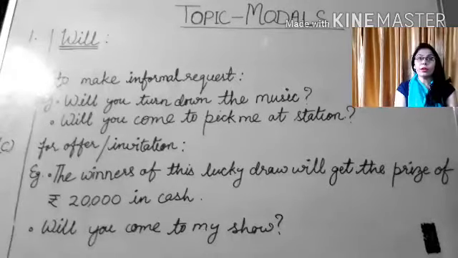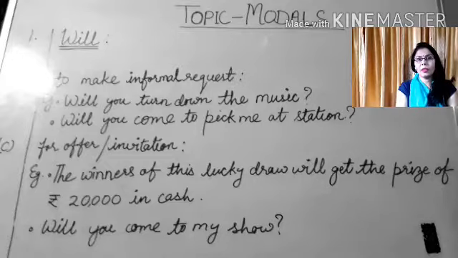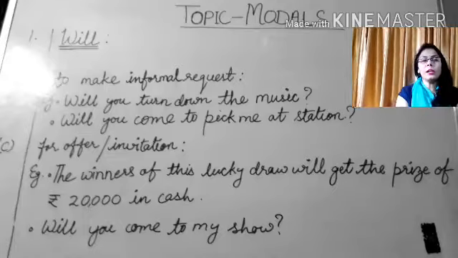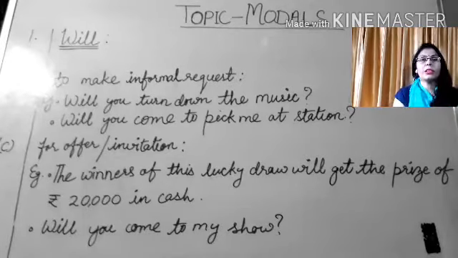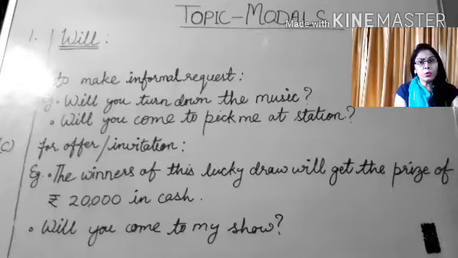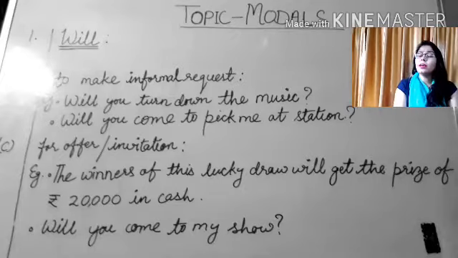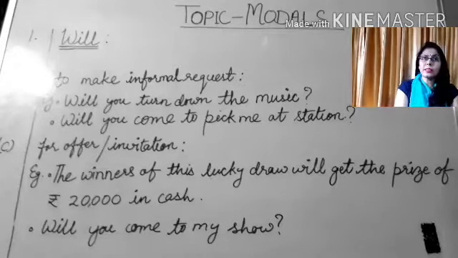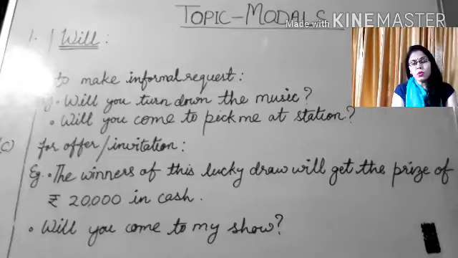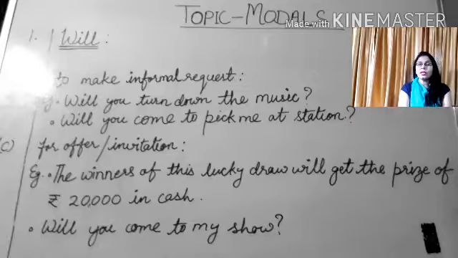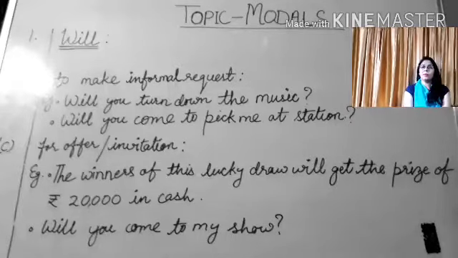Second point, where we use will. We use will to make an informal request. For example, will you turn down the music? There is an informal request to turn down the music. Second example, will you come to pick me at the station? Here also the speaker is requesting informally.